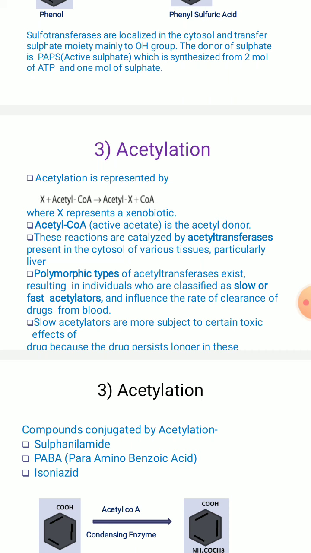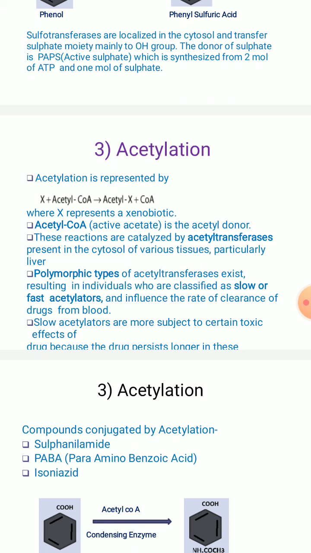You can come across polymorphic types of acetyltransferases, resulting in individuals who are classified as slow or fast acetylators. The rate of clearance of the drug from the blood is going to be different in the case of polymorphic types of acetyltransferases.